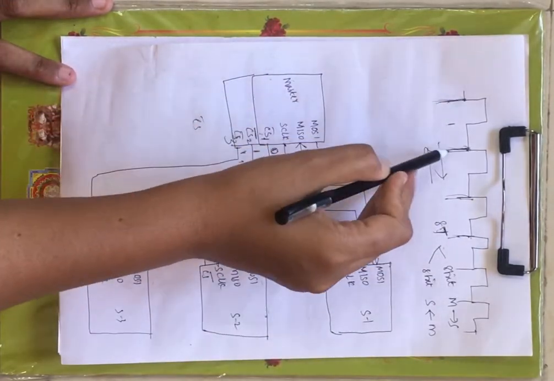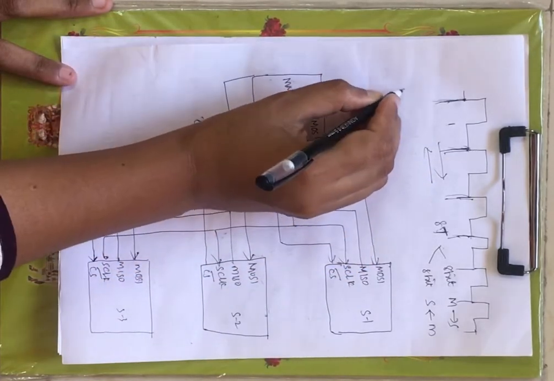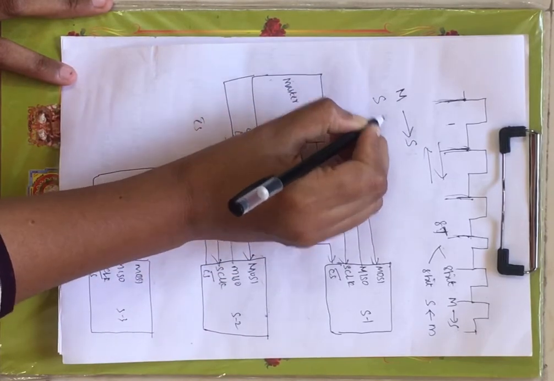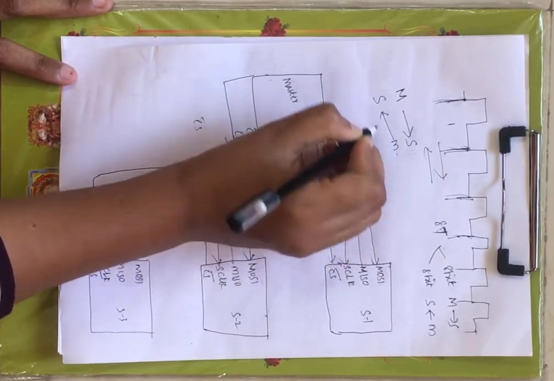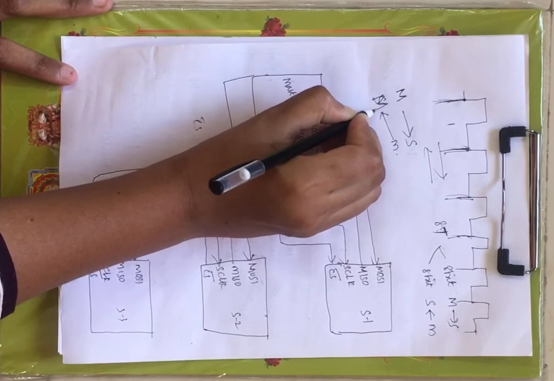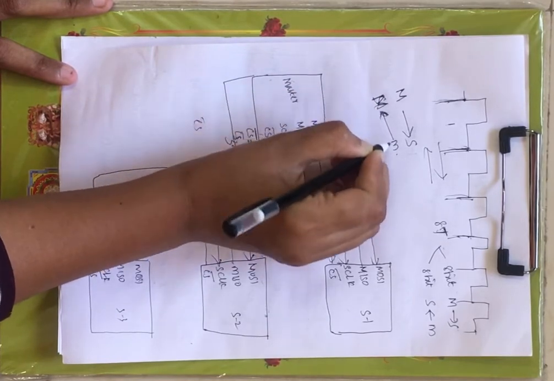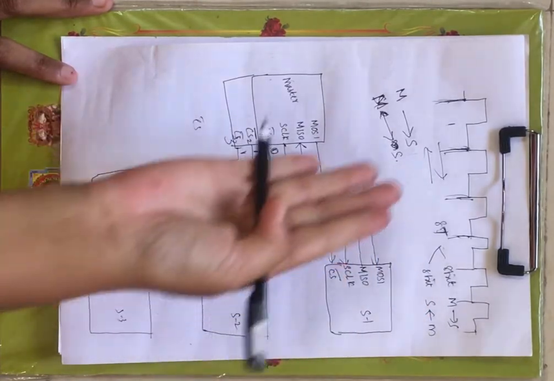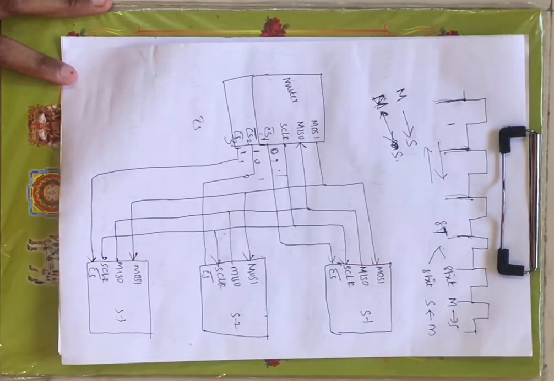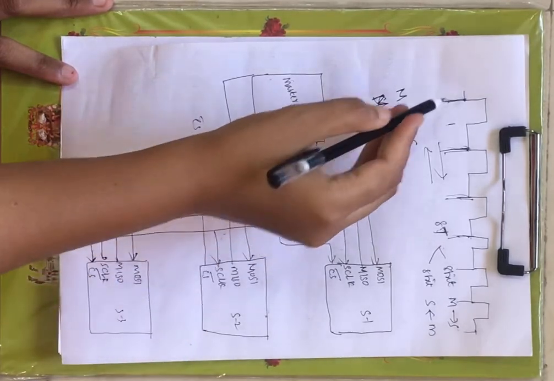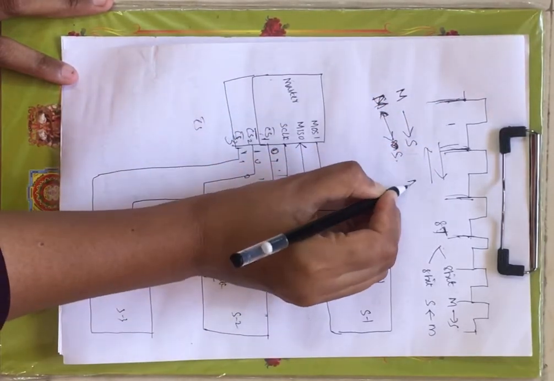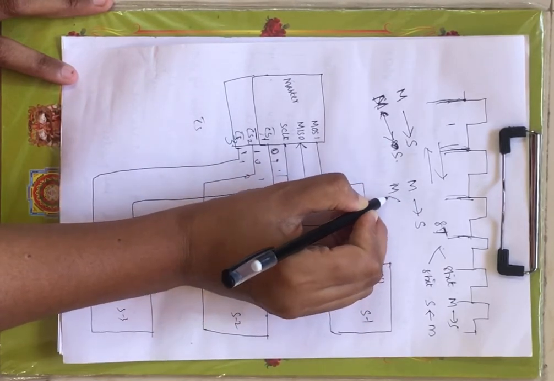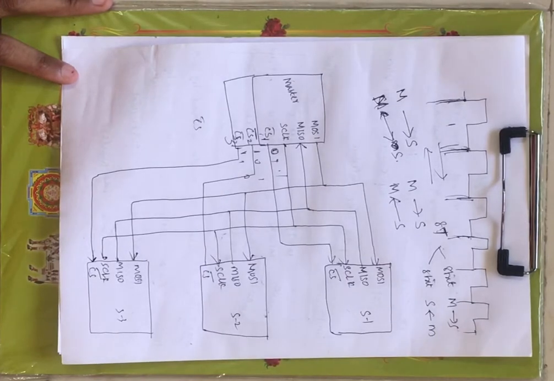For every clock cycle, a bit of data is transmitted from master to slave, and also from slave to master.